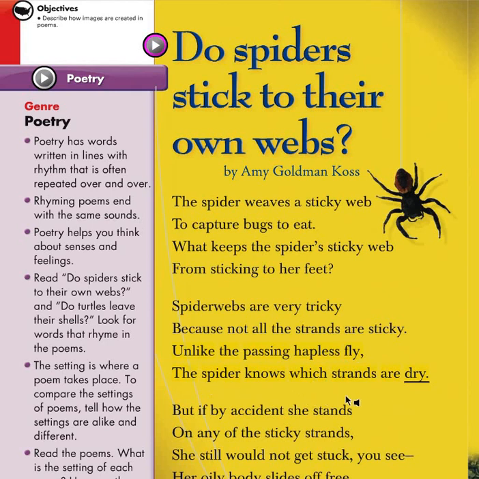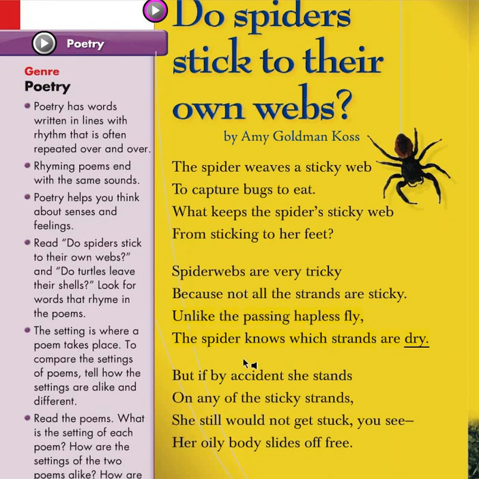Okay, so there are some words that have the same sounds at the end. What words are those? Can you tell? Good. We have very, tricky, sticky, with the E sound. And the other 2, we have fly, I, and dry, I. So again, these words sound similar, and therefore it helps the poem rhyme a bit more.